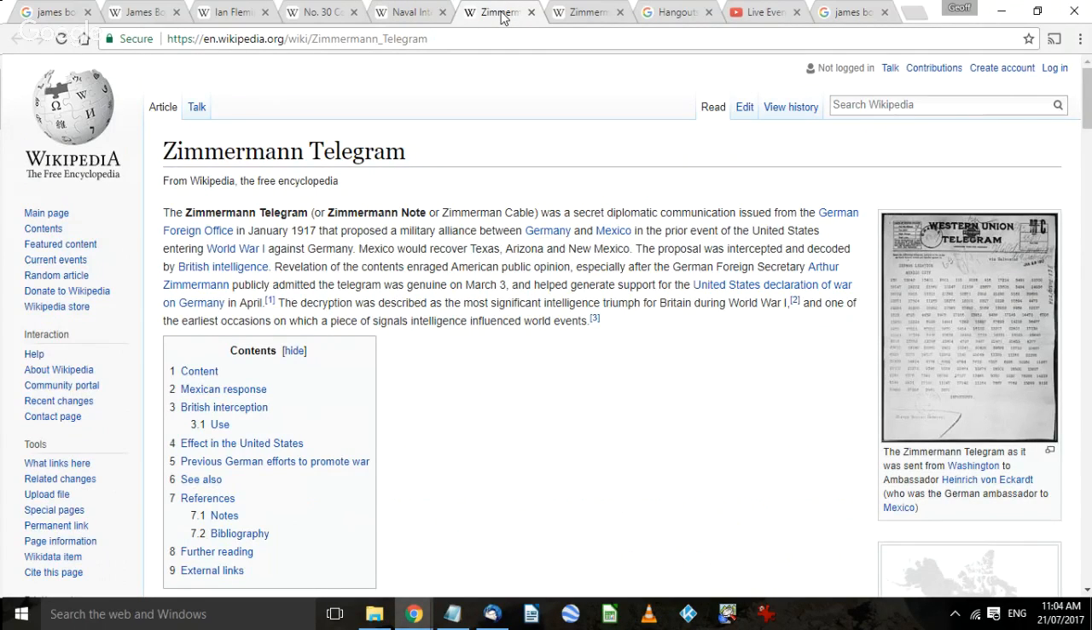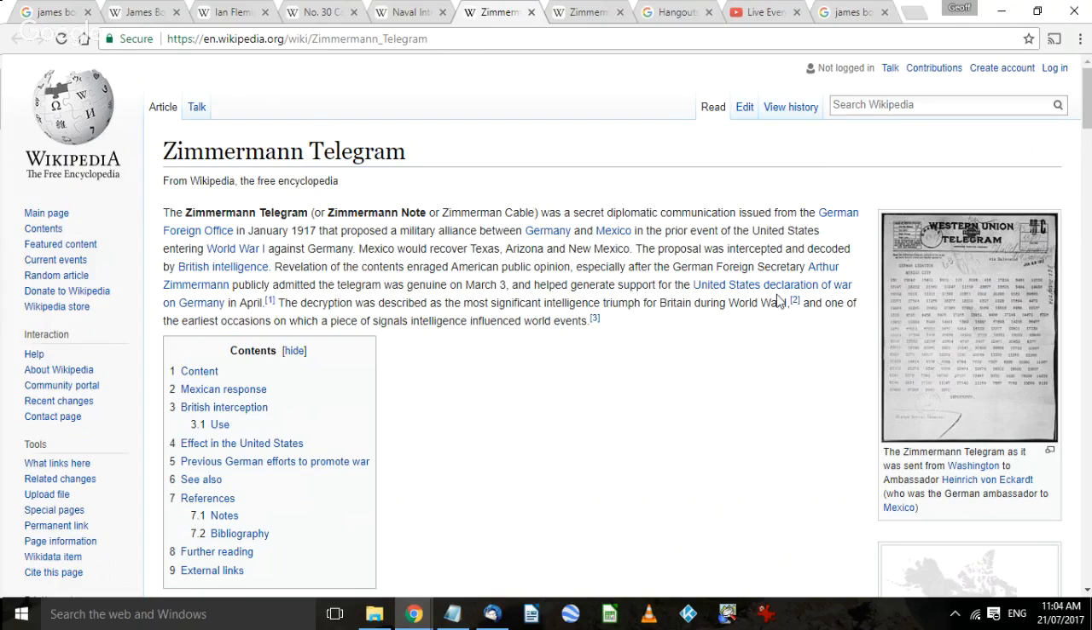The Zimmermann telegraph, it turns out, was a telegraph sent from the Germans to Mexico at some stage during World War One, inviting them to declare war on America, which they eventually didn't do. But the basis of that happening, and if you read all this it'll tell you about it, I'm not going to show you this, you can look it up yourself, is that the Americans actually entered World War One.